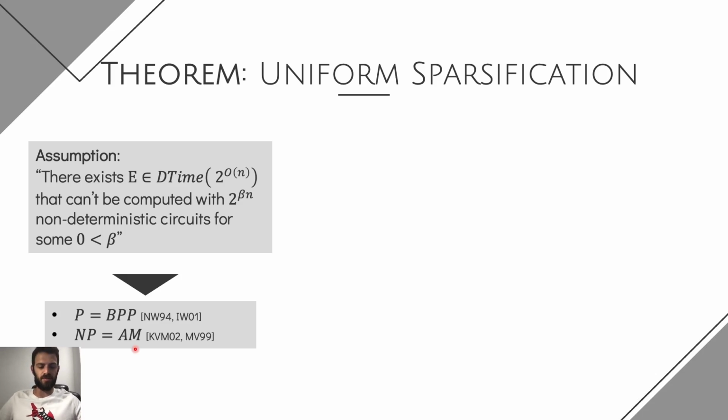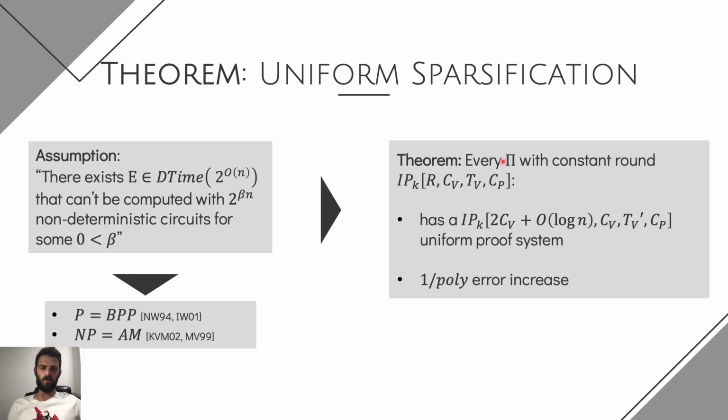And so assuming this assumption, we show that every promise problem Π that has some constant round interactive proof, pay attention that we are only talking about constant round proofs, can have another interactive proof which is randomness efficient, meaning we reduce the amount of randomness that the verifier uses up to the communication plus some logarithmic factor, and we gain a 1 over poly increase in the error. So we're actually able to randomness-specify every constant round uniform interactive proof if we assume this hardness assumption.